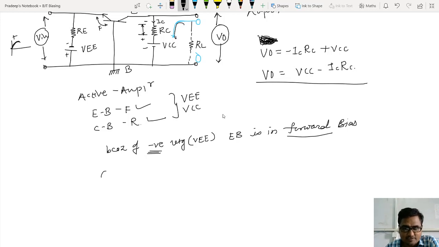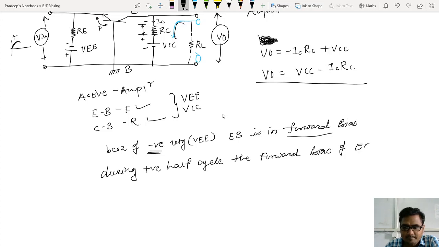Let me write it here: during the positive half cycle, the forward bias of the EB junction decreases. I hope you understand that. When it is negative voltage, the junction is forward biased. Now I am making that positive, so obviously the forward bias has to decrease.